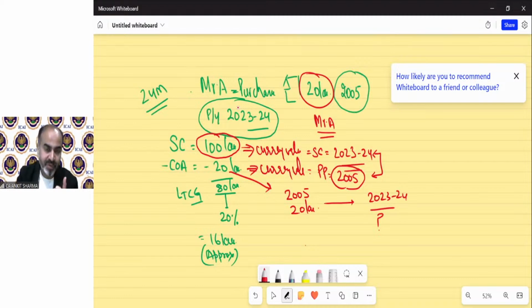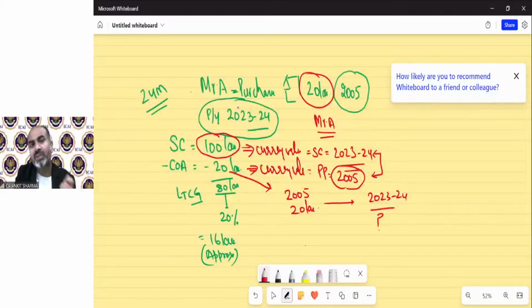The answer is no. If we could purchase something for 100 rupees 5 years ago, can we purchase the same commodity today for 100 rupees? No. We need to spend more money for that. And why is it happening? Because of inflation. Because the purchasing power of money is reducing.